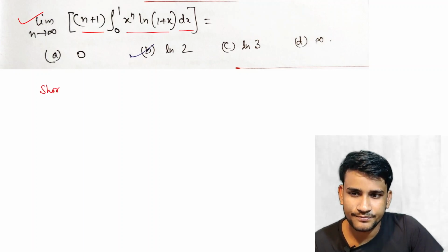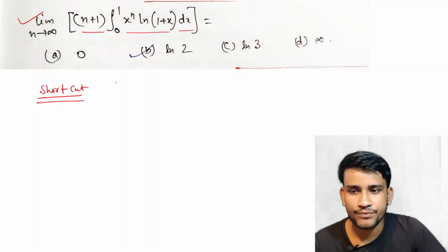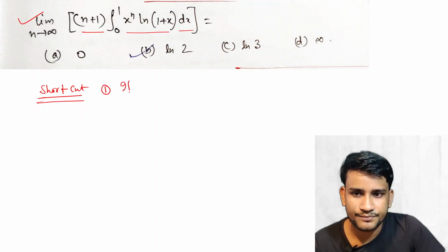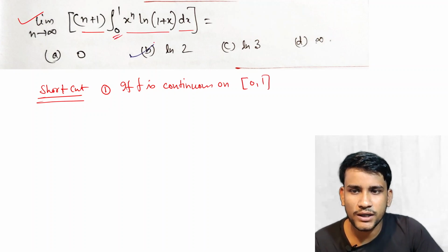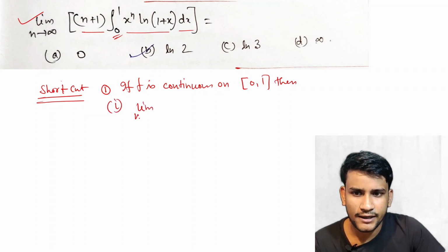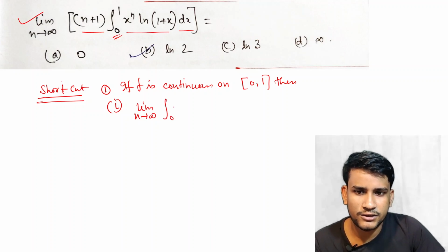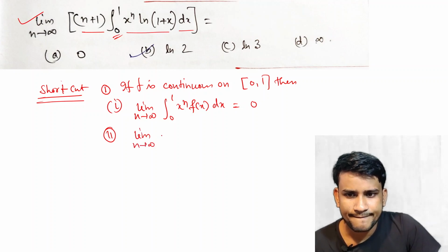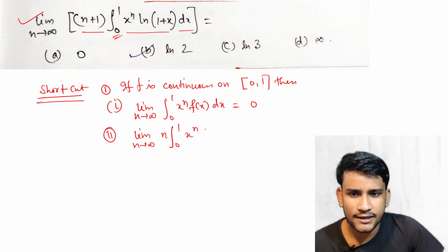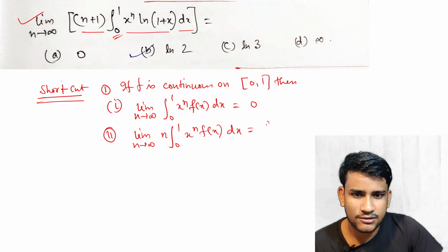Here are shortcut tips and tricks. Number 1, if f is continuous on [0,1], since the limit is given, then limit n tends to infinity of integration 0 to 1 x to the power n f(x) dx is equal to 0, and number 2, limit n tends to infinity of n integration 0 to 1 x to the power n f(x) dx is equal to f of